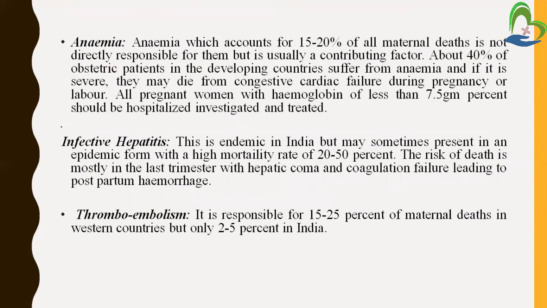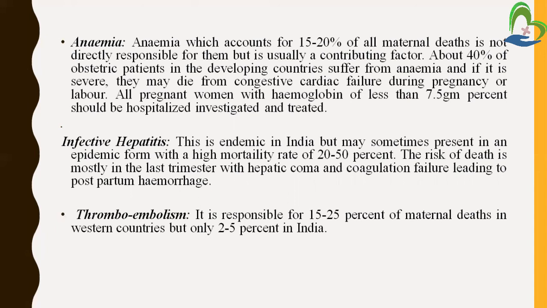Next is anemia. We already learned previously that anemia is a major problem in our developing countries. So most maternal deaths are responsible due to the anemic problem. So proper hygienic practices, folic acid supplementation and vitamins are provided to the mother during the antenatal period. And if the mother's condition is serious, then a blood transfusion is also provided to the mother as part of the care of the patient. Okay, so we can reduce the maternal death ratio.